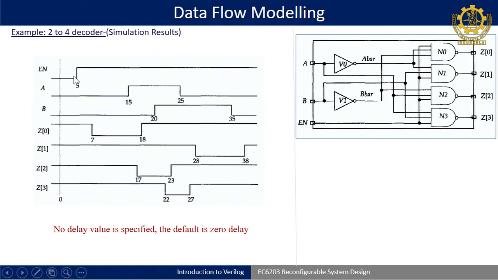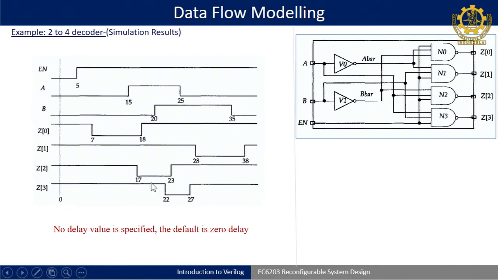This is called an event trigger. When enable changes from 0 to 1, Z0 has enable as an input and is assigned after 2 time units, so Z0 gets the new value after 5 plus 2, 7 time units. Accordingly the time units are added, so that you can do further analysis. If any doubt, we can discuss.